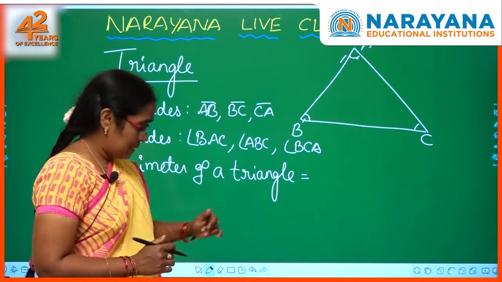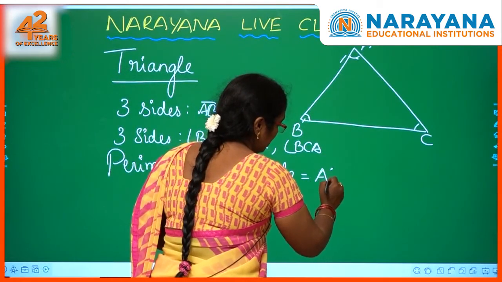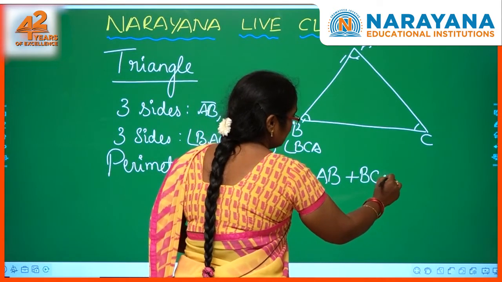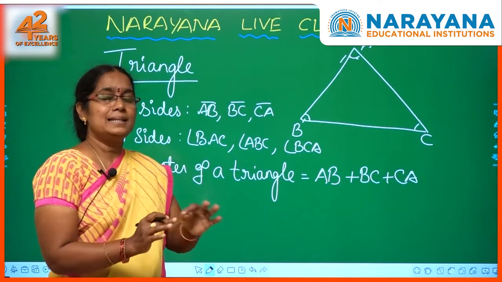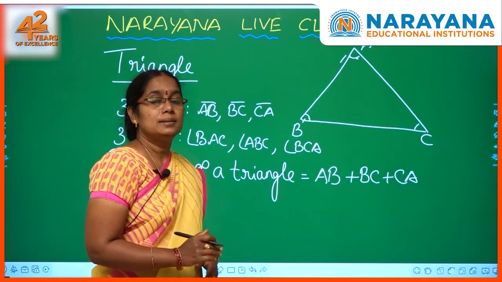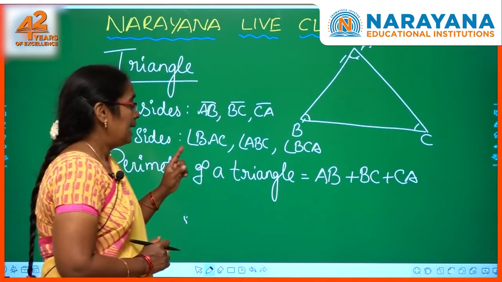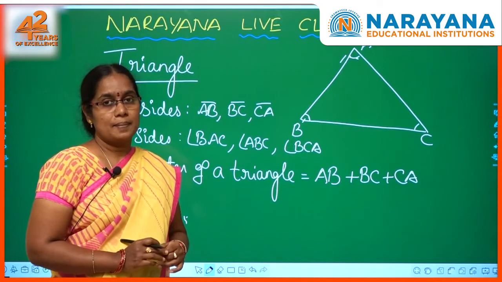What are the sides here? AB is one side, AB plus BC plus CA. So the total length of the three sides of a triangle is called the perimeter. Perimeter of a triangle is AB plus BC plus CA, that is the sum of all the sides. Okay.